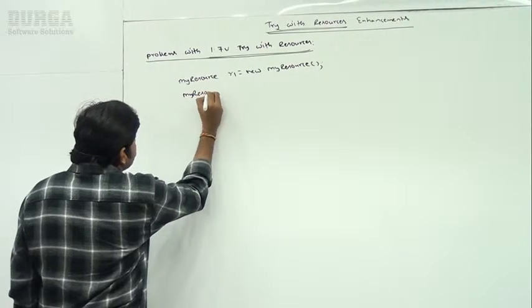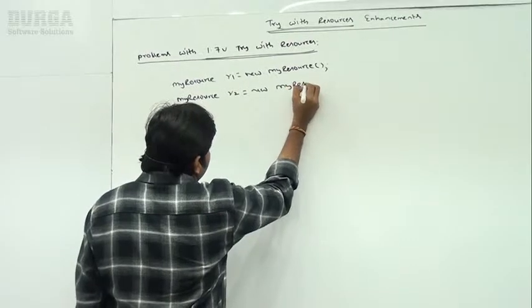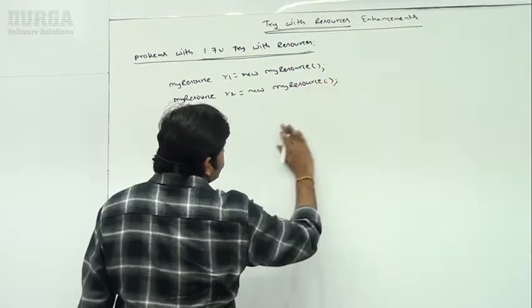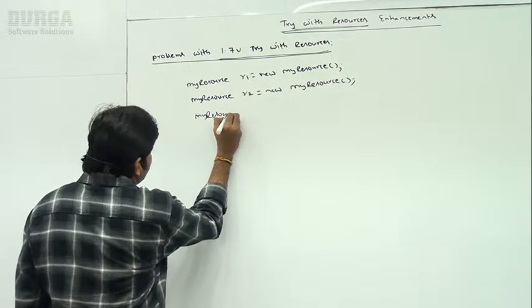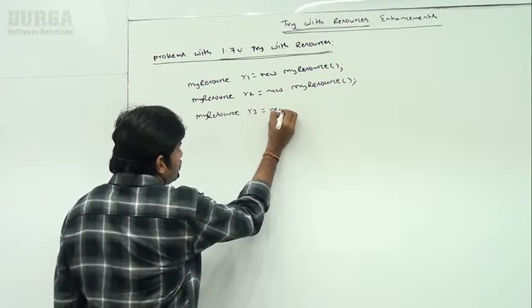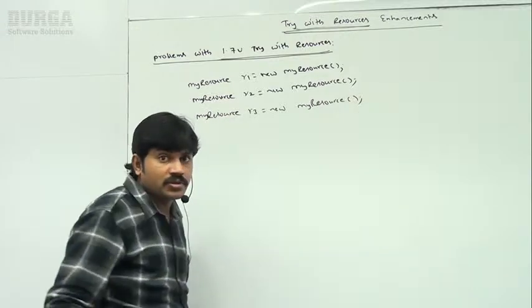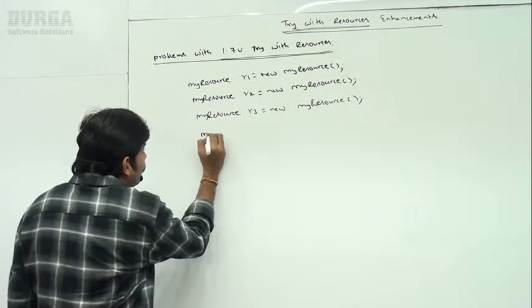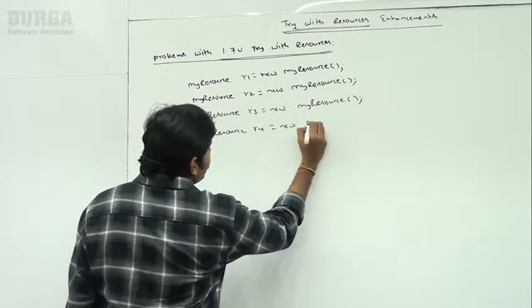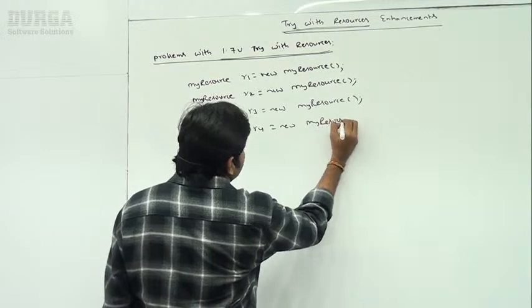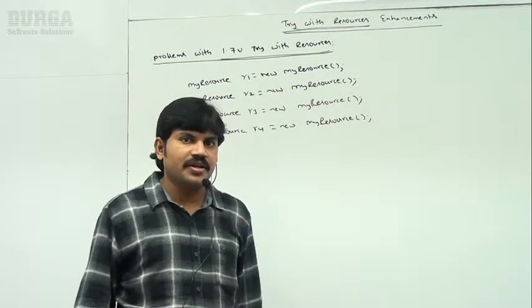MyResource R2 is equal to new MyResource. Similarly, MyResource R3 is equal to new MyResource. Now, only the last one, don't worry. MyResource R4 is equal to new MyResource. How many resources are already there? 4 resources I created, right?